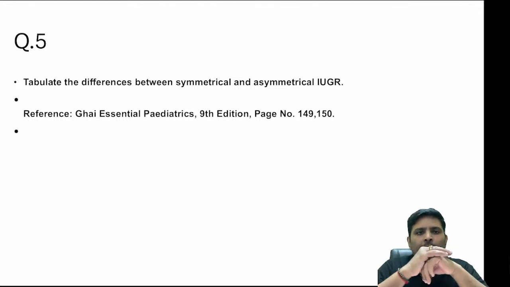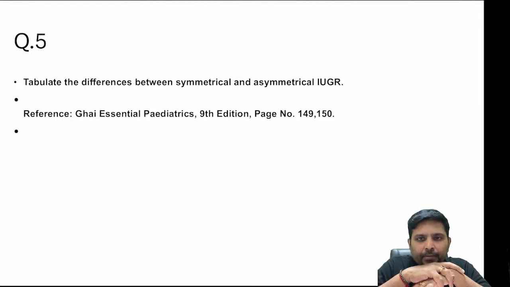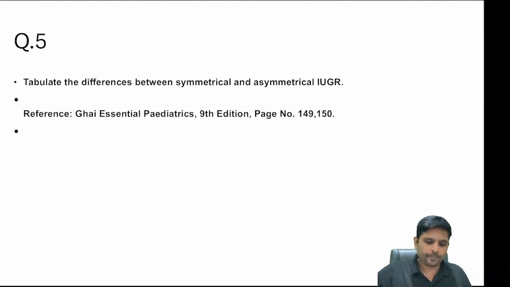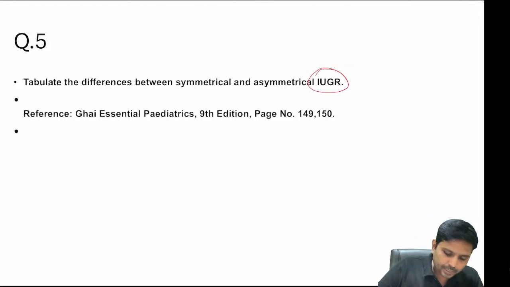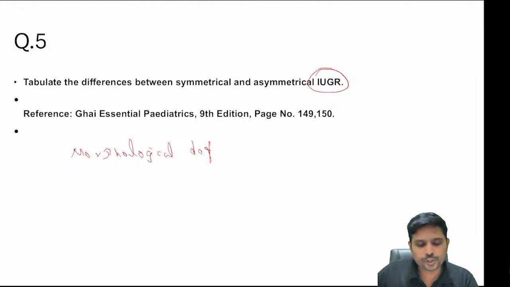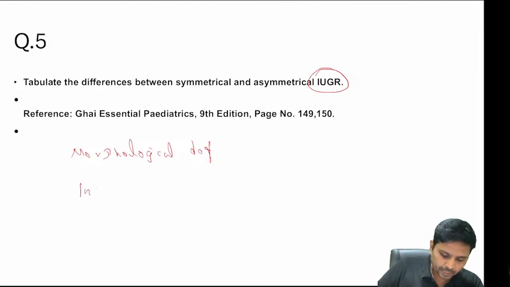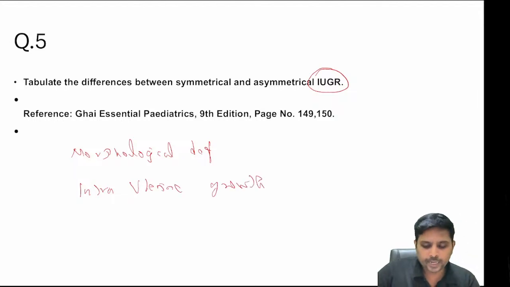Now, tabulate the differences between symmetrical and asymmetrical IUGR. What do you mean by IUGR? So IUGR is a morphological definition. What do you mean by IUGR? IUGR means intrauterine growth retardation. You all know IUGR is nothing but intrauterine growth retardation.